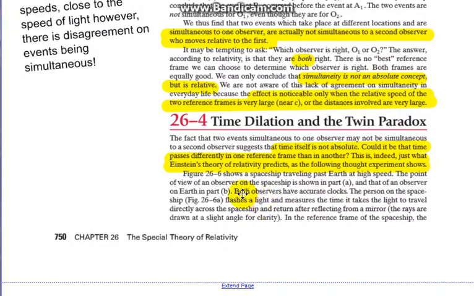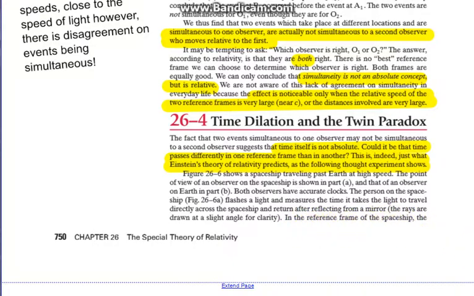On the next page we'll see figure 26 shows a spaceship traveling past Earth at high speed. The point of view of an observer on the spaceship is shown in the first part, and that of an observer on Earth in part B. Both observers have accurate clocks, and they're synchronized. The person on the spaceship flashes a light and measures the time it takes the light to travel directly across the spaceship and return after reflecting from a mirror.